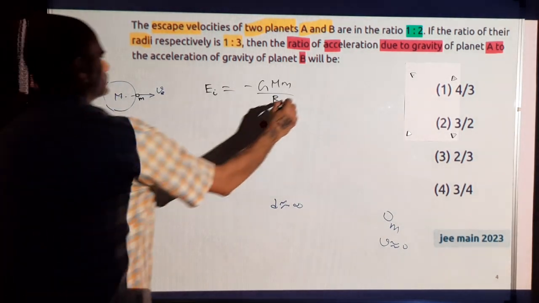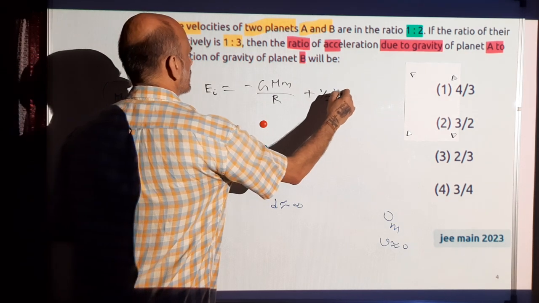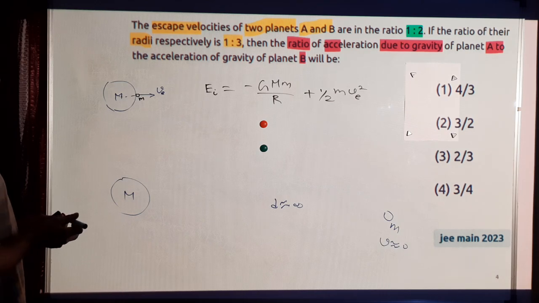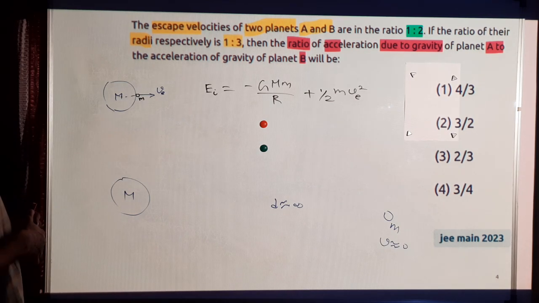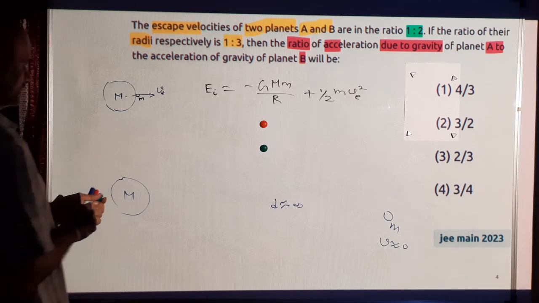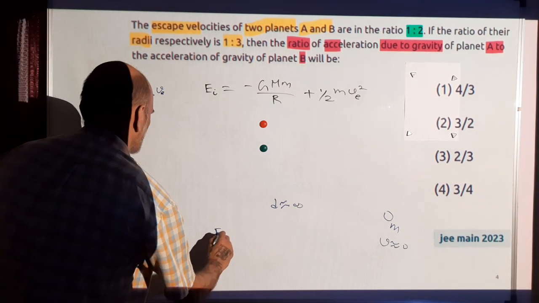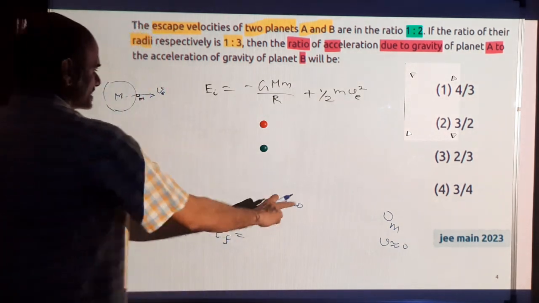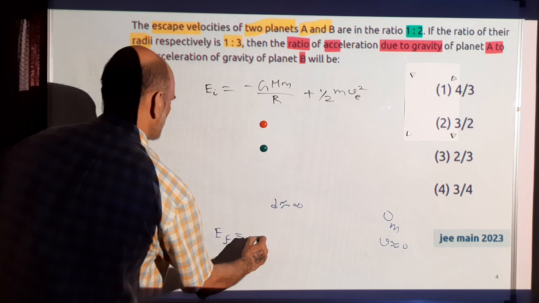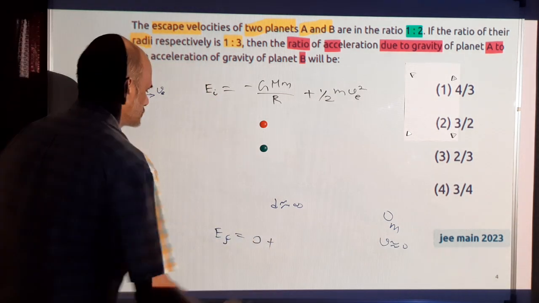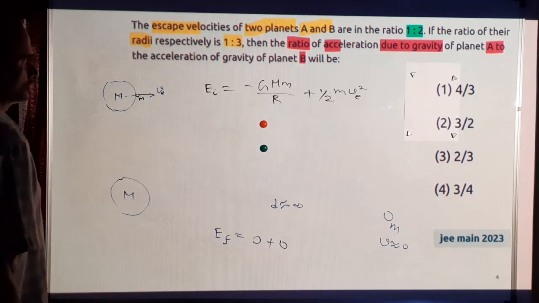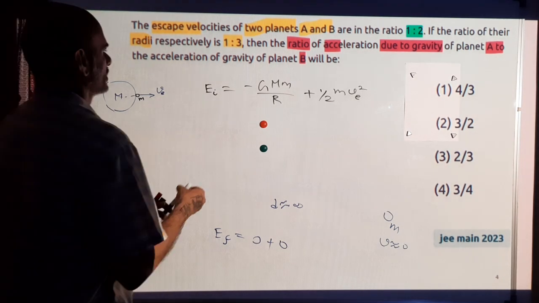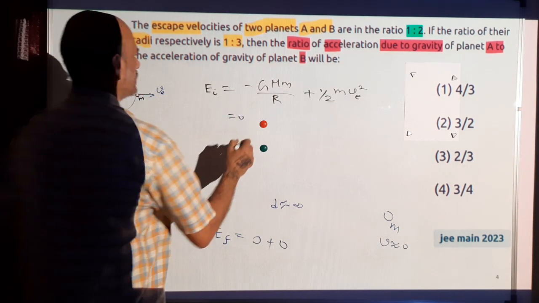plus the kinetic energy of the small m. There are two forms of energy: kinetic energy of the small mass, because the big mass is at rest, and the potential energy of the interaction between the two masses. And the final energy: the gravitational potential energy is minus GM by the distance, which is infinite, so this term is 0. And the kinetic energy of this one is also approximately 0. In the limit, it will be 0. So that means the initial energy should also be 0.